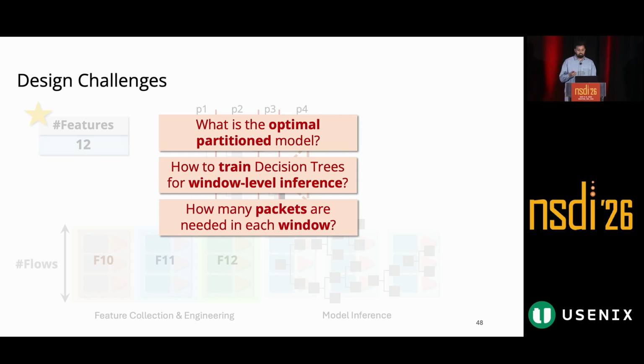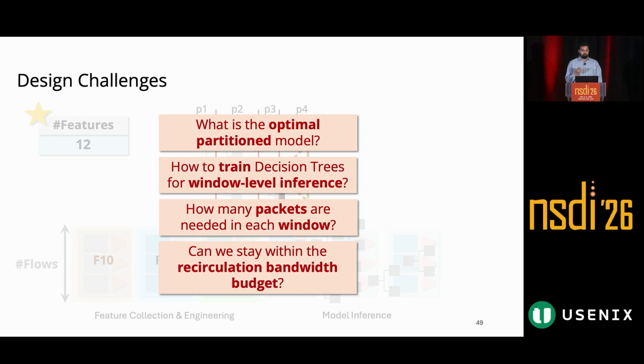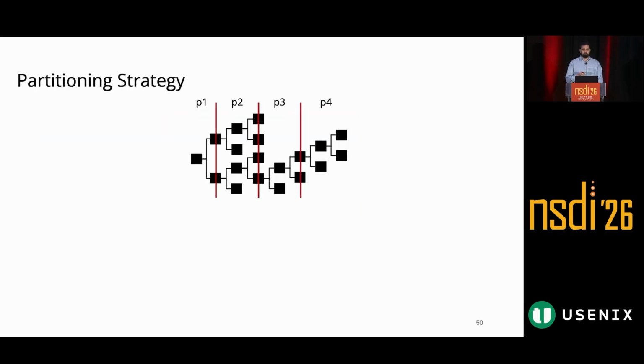Third, throughout this design, we are relying on windows of packets for inference, and we'll see shortly for training as well. So what should be the size of these windows if you're not looking at the entire flows? And finally, we are heavily using recirculation. So can we constrain this design to within the limits imposed by current data planes? So let's start with the first question.